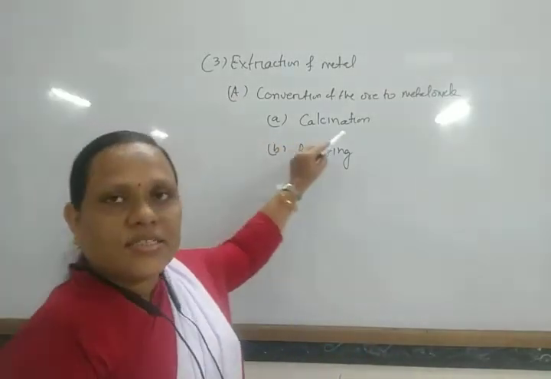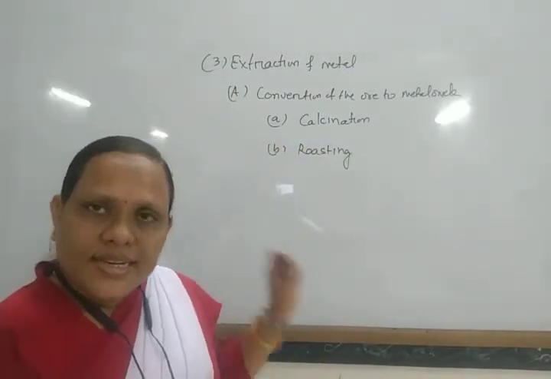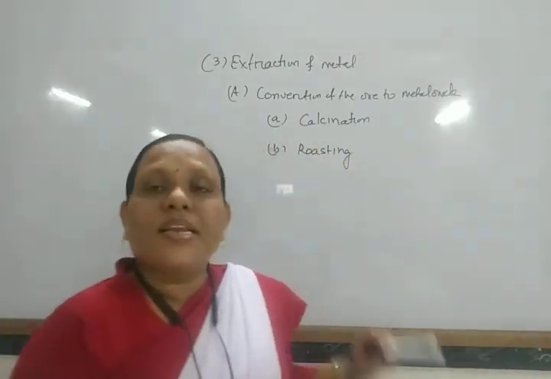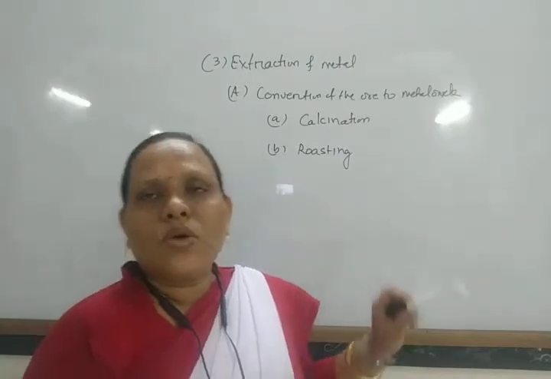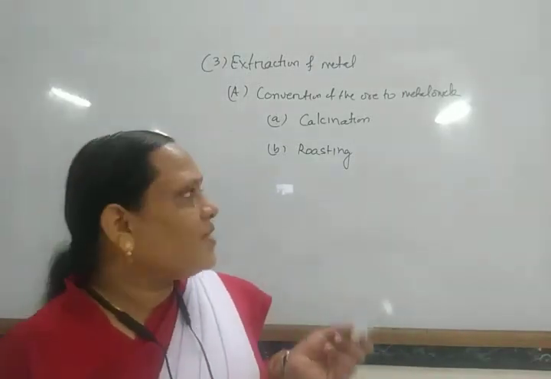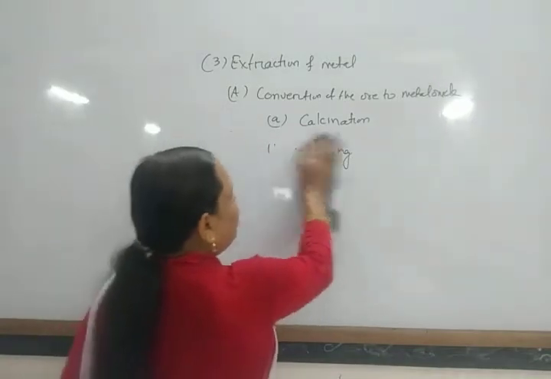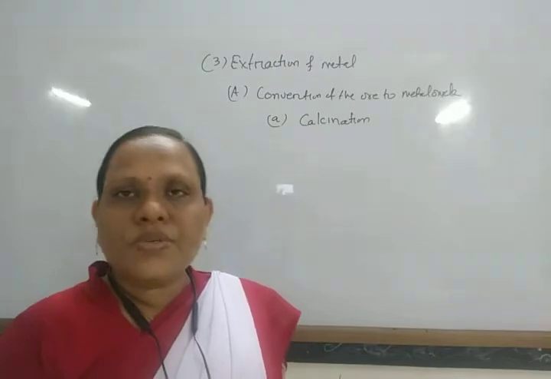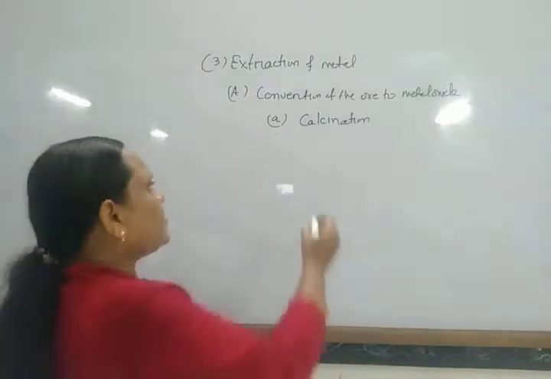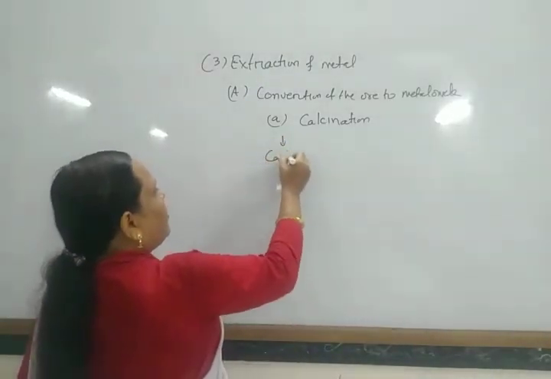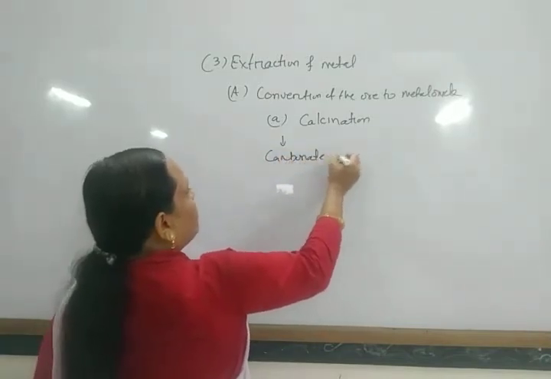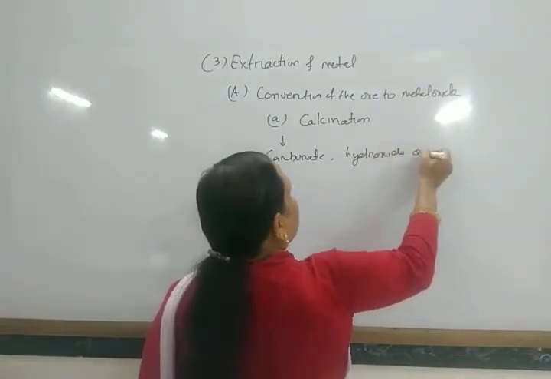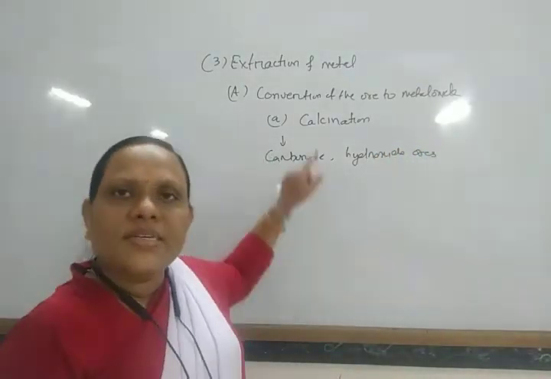Generally, calcination is carried out for hydroxide ores, carbonate ores, etc.